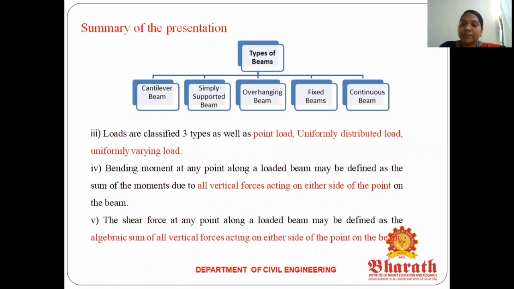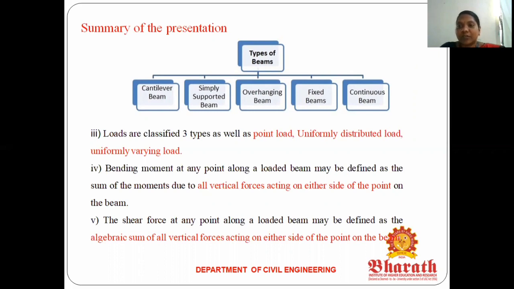Okay. So what is the best practical example for the overhanging beam? A balcony is the best practical example for the overhanging beam. For a cantilever beam, the diving board is an example, because in a diving board one end is fixed and the other end is free. That is a cantilever beam. Okay. In a fixed beam, both ends are fixed, that is called a fixed beam. Okay. So the fifth one is a continuous beam.